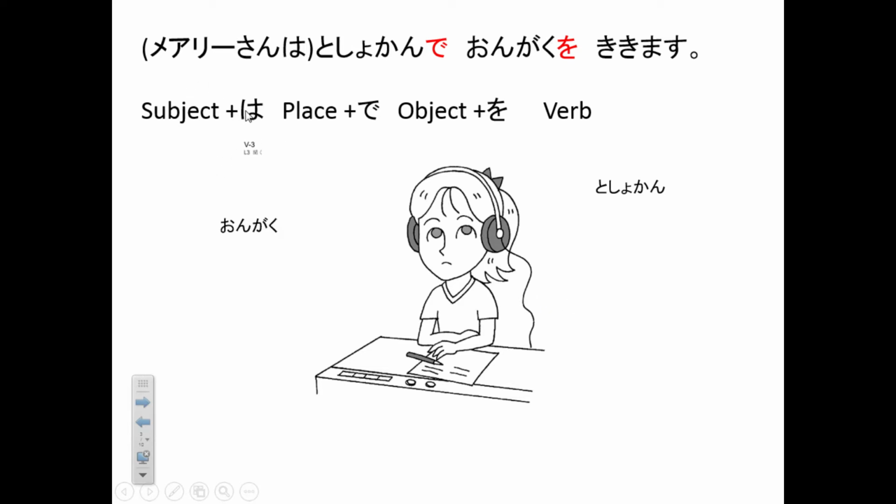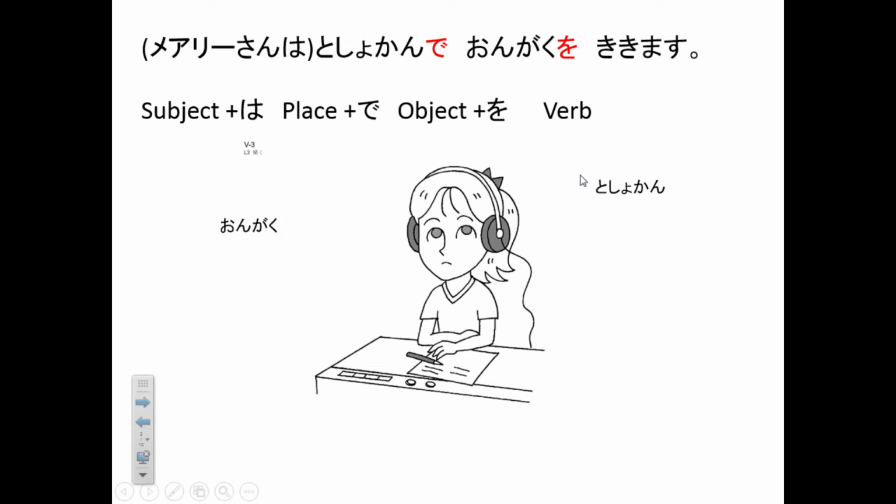After the subject, you put wa, you learned that before. And then now, this is the new particle. Place and de. For place, you have to use the particle de. That indicates that before de is the place where she does the action. And then object and o. Then always put the verb at the end.